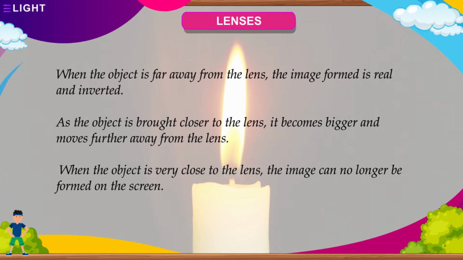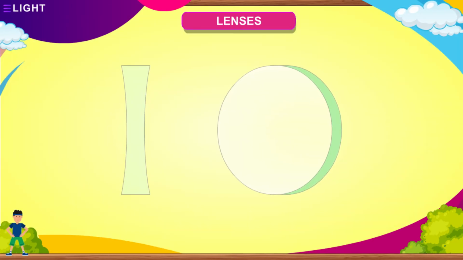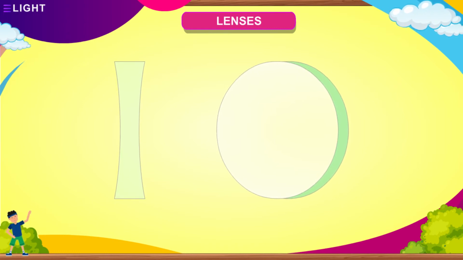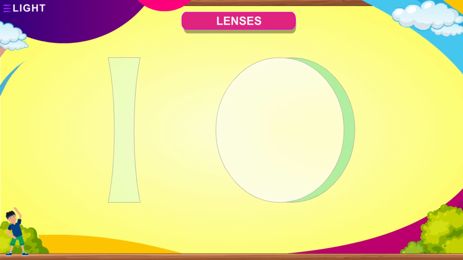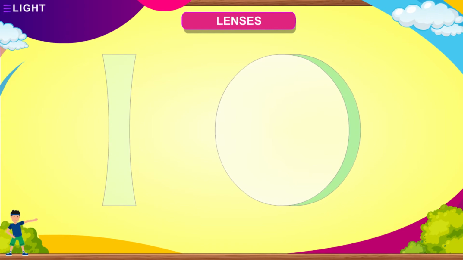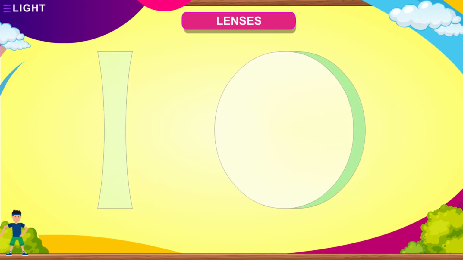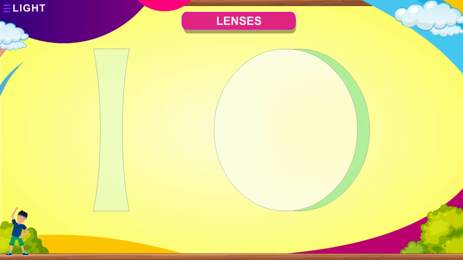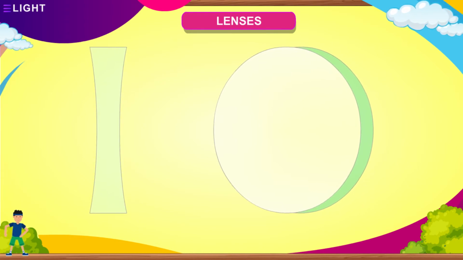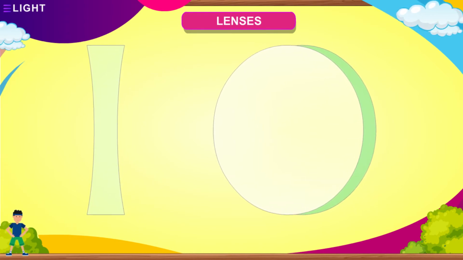The conclusions of this activity can be summarized as: when the object is far away from the lens, the image formed is real and inverted. As the object is brought closer to the lens, it becomes bigger and moves further away from the lens. When the object is very close to the lens, the image can no longer be formed on the screen. Now repeat this activity with a concave lens. You will find that for all distances of the object from the lens, a concave lens forms an erect, diminished, and virtual image of the object on the same side of the lens as the object.